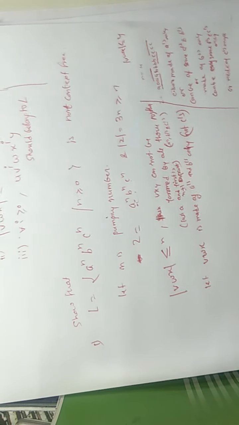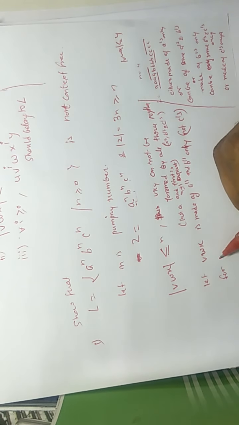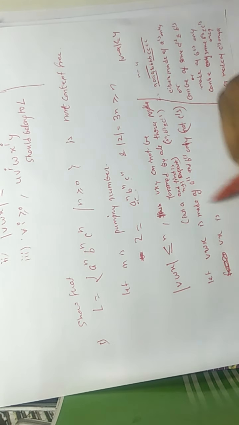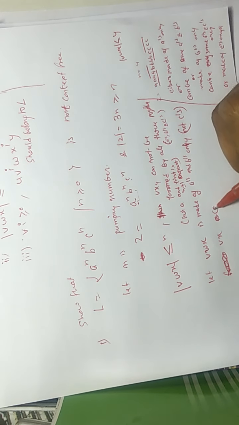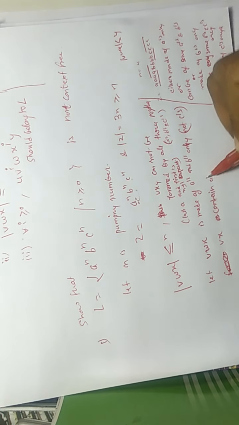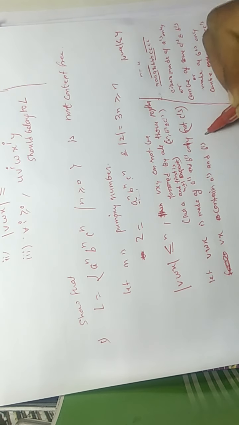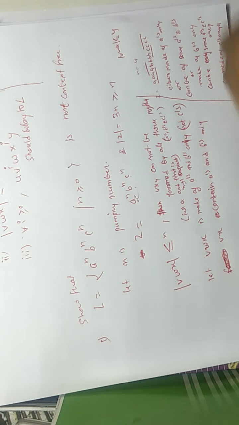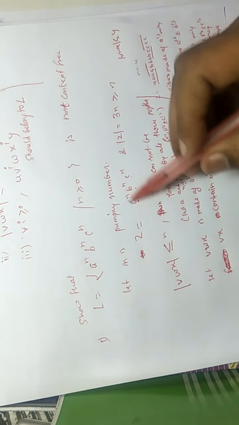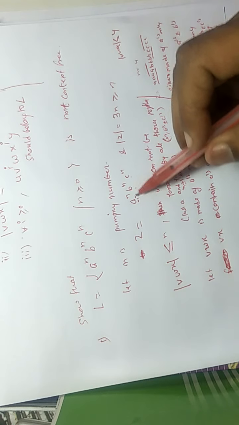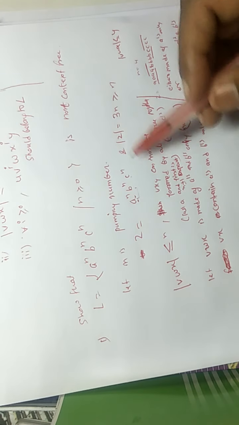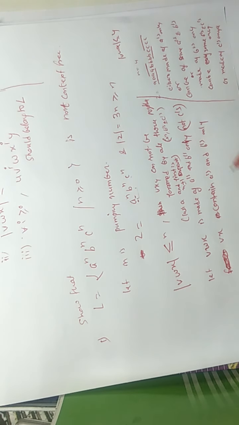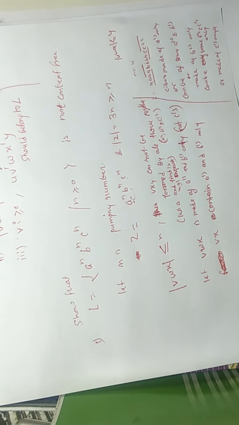So for i equal to 0, vx contains A's and B's only. It implies that either v or x or both, the loops, are in A's and B's only. You can take B's and C's also, but it cannot be in all three. It is made of A's and B's only.